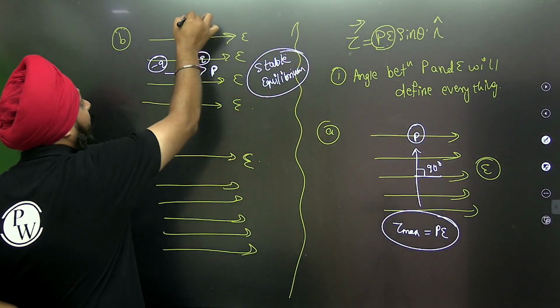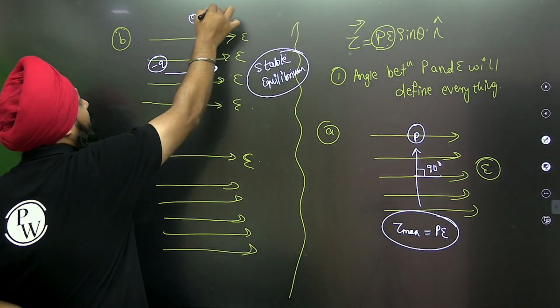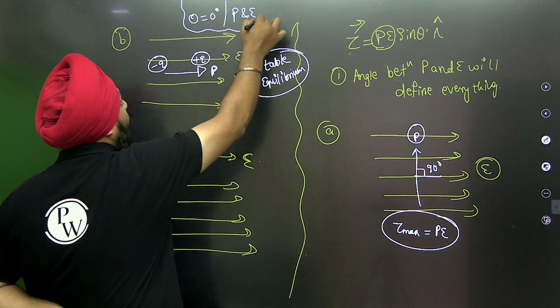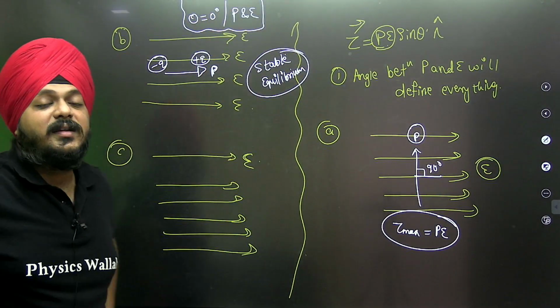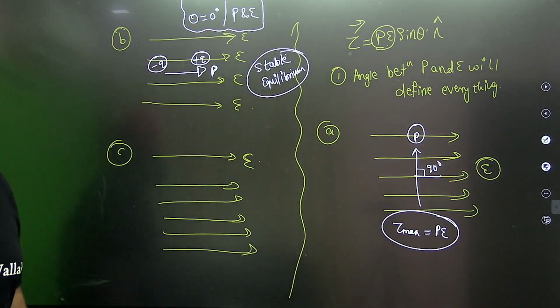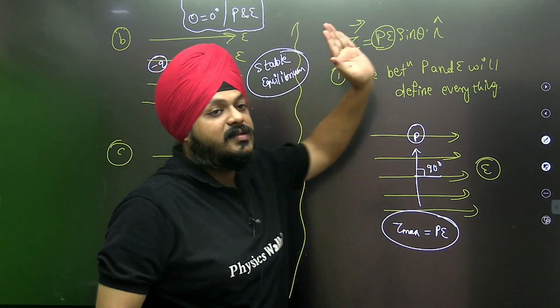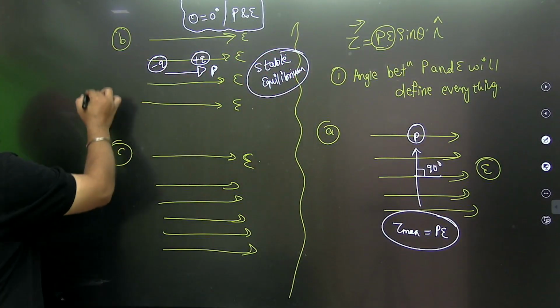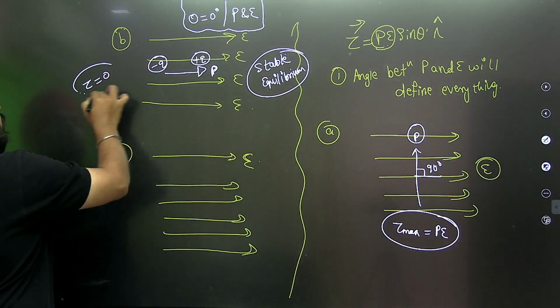Whenever the angle between the dipole moment and the electric field is zero, this situation is considered stable equilibrium, in which the value of the torque is